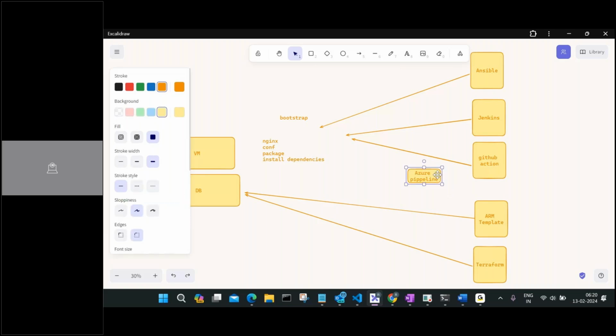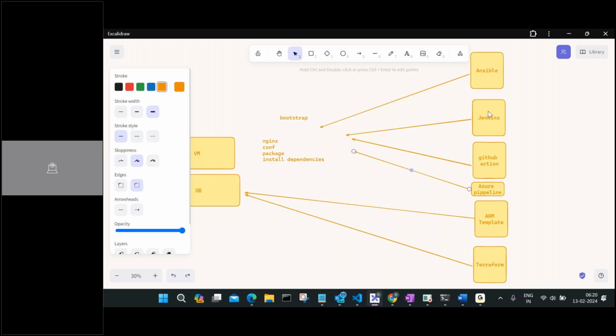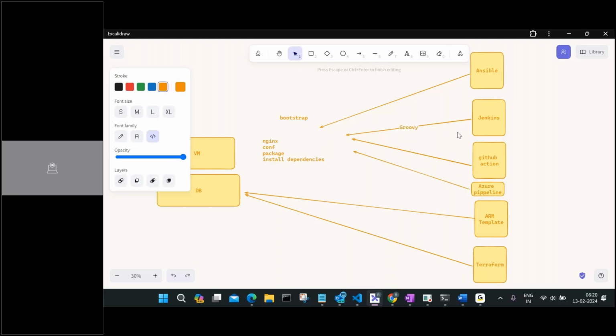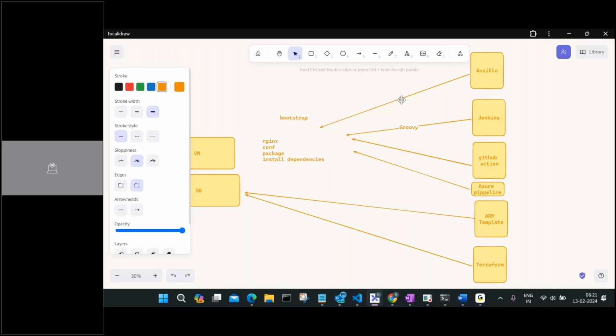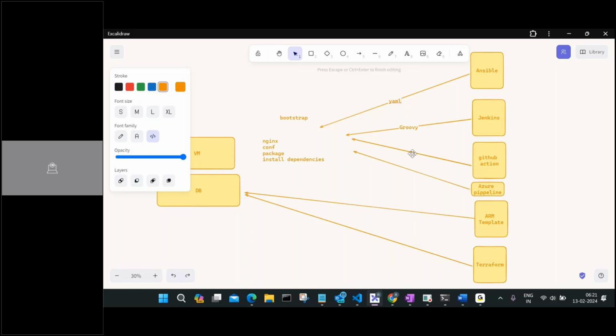Now, Jenkins uses something like Groovy, a technology which is considered a Groovy language. Ansible works on YAML, completely YAML. GitHub Actions also work on YAML. Azure pipeline also works on YAML. ARM templates work on YAML as well as JSON. Terraform works on HCL. They created their own thing, which is a combination of YAML and JSON.